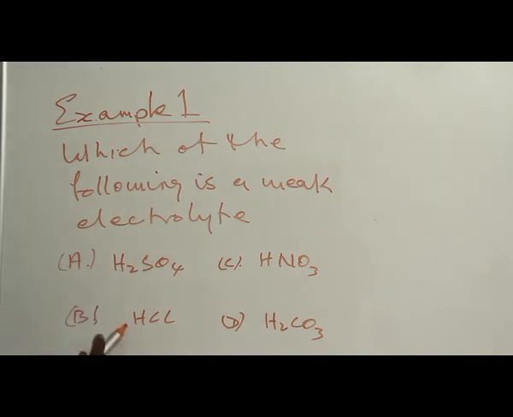B is also a strong electrolyte. It ionizes completely. C is equally a strong electrolyte. It undergoes complete ionization. But D is a weak electrolyte because it does not ionize completely in water. And consequently, the correct option is D.